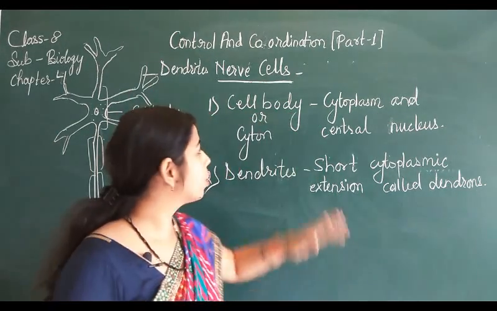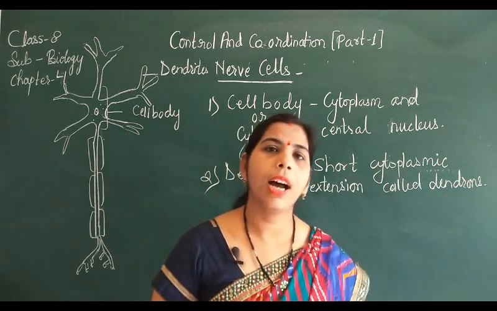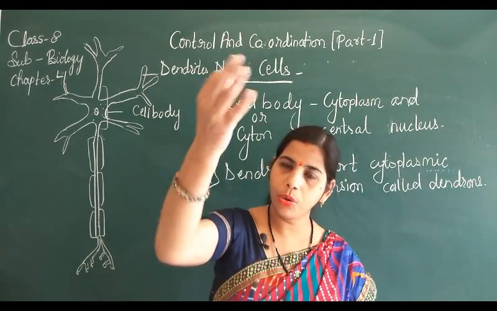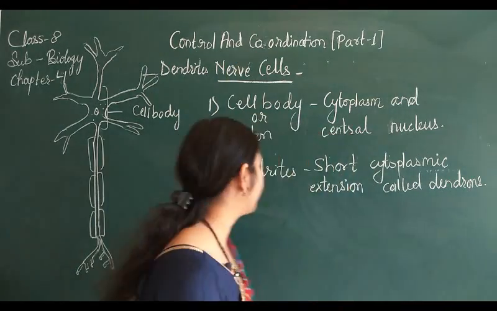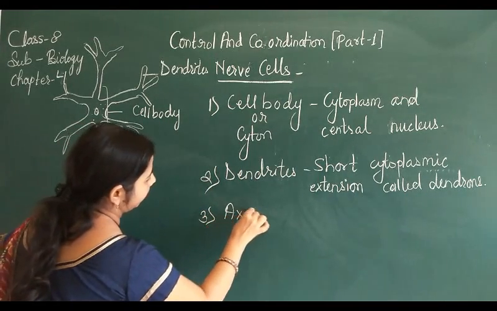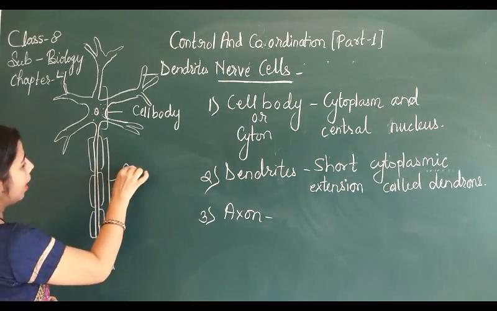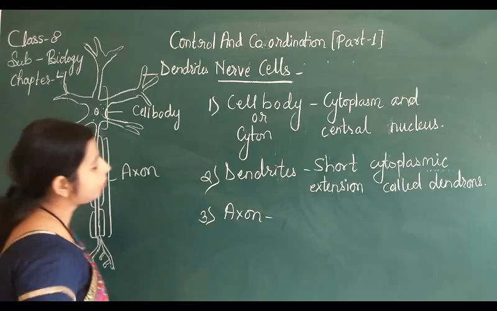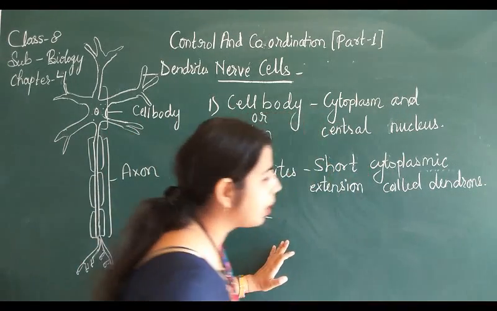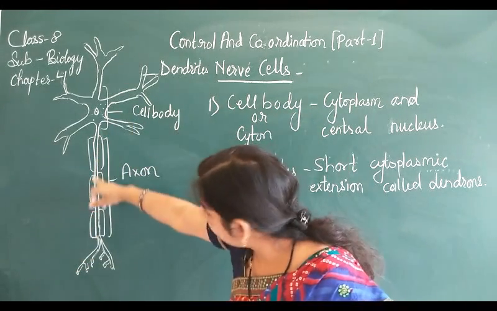Now what is the function of dendrites? Dendrites are going to receive the message from the other neuron's axon terminal, मतलब किसी और neuron से they are going to receive the message. And the last part of the neuron is the axon. Now this long tube is known as the axon, and this is the main functional unit.